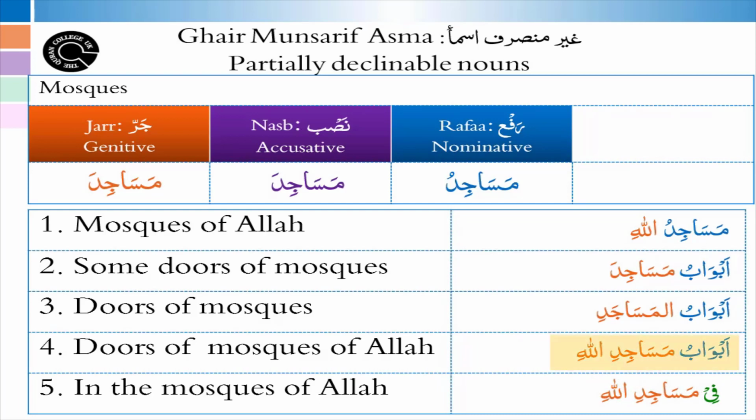In the second last example, masajidu is in mudaf and mudaf ilayh together and has to bear both attributes. In the last construction, it is mudaf ilayh, so between both constructions, the common position is mudaf ilayh. Therefore, the partially declinable noun goes to jar due to two reasons. The first reason is that it is used as mudaf ilayh, then it will take kasra when preceded by al. The second reason is that if Ghair Munsarif is used as mudaf and mudaf ilayh, then due to mudaf ilayh, it will also go into the jar case.